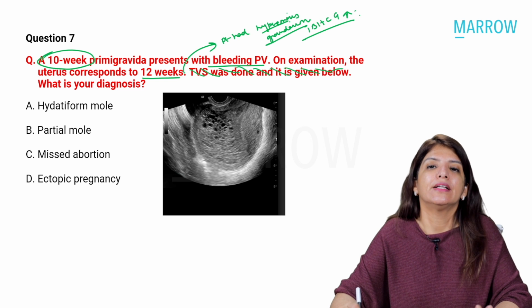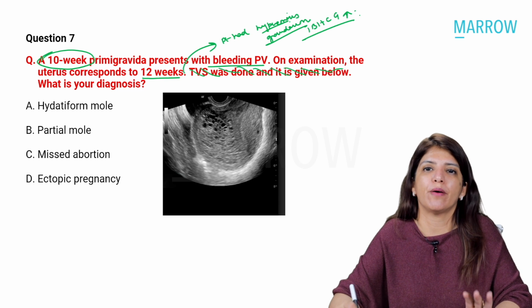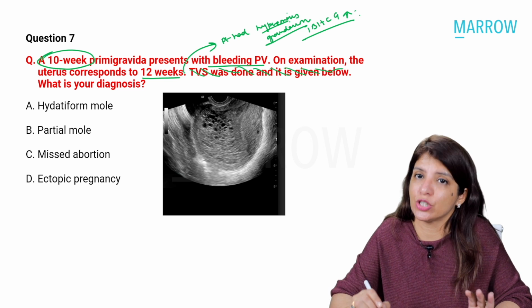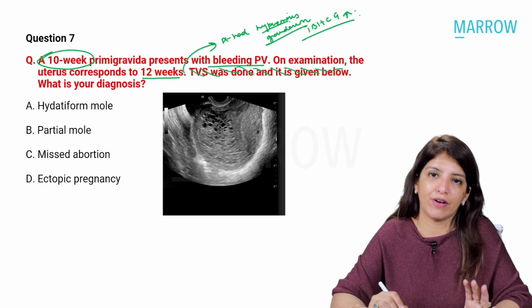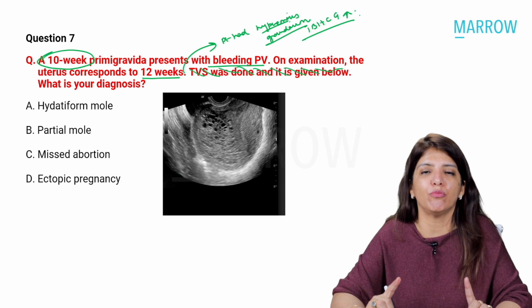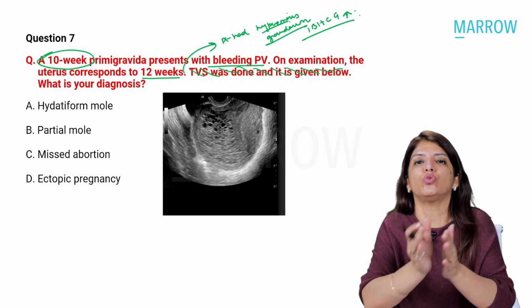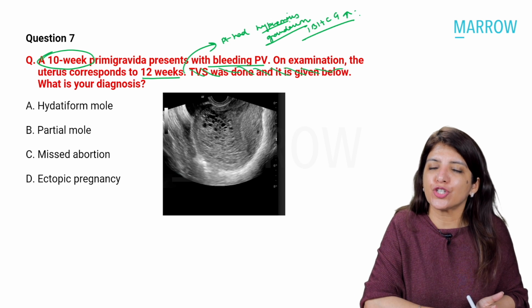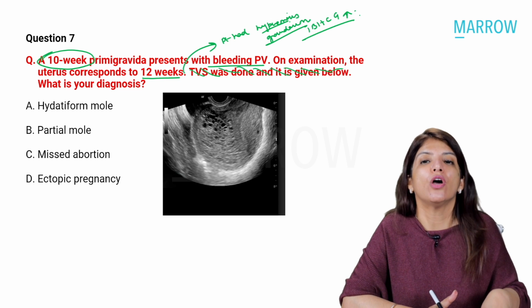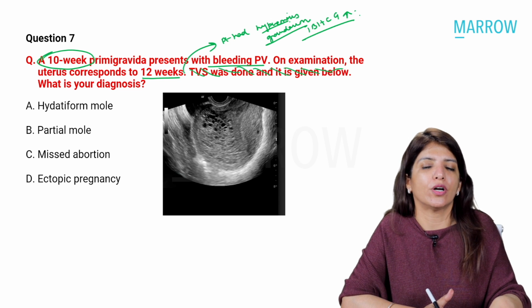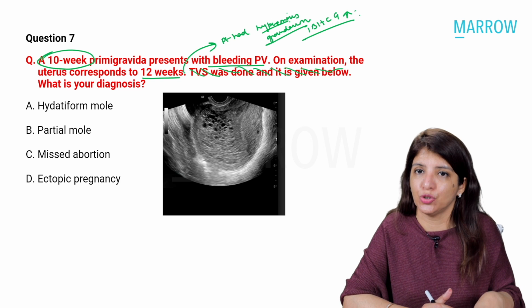Please remember that I am not going to jump to management immediately unless I do a TVS to confirm my findings. Right? So always in molar pregnancy, there can be two types of questions. One where they give you a TVS and ask you to diagnose it, or they can ask you for the next step once they have given you the TVS.